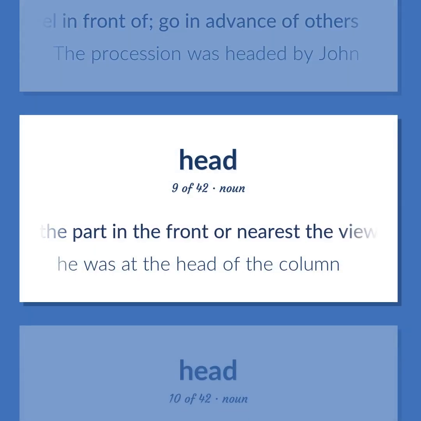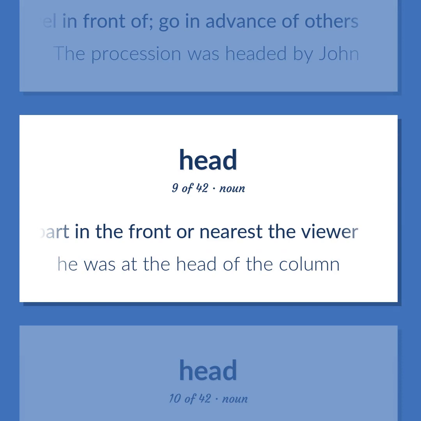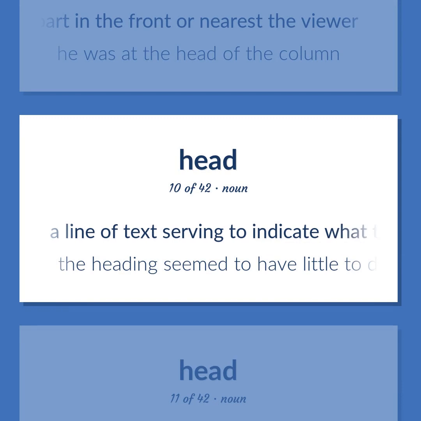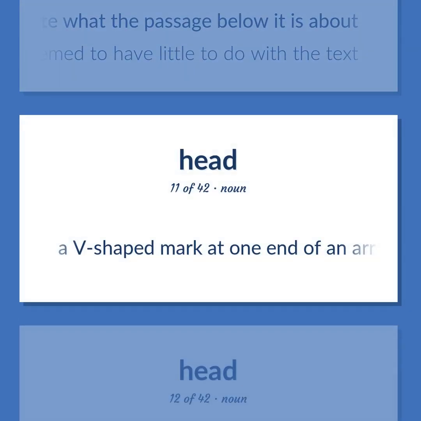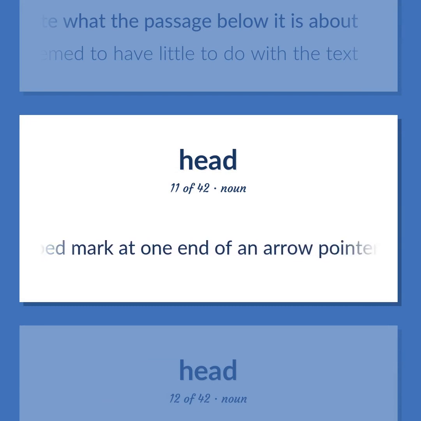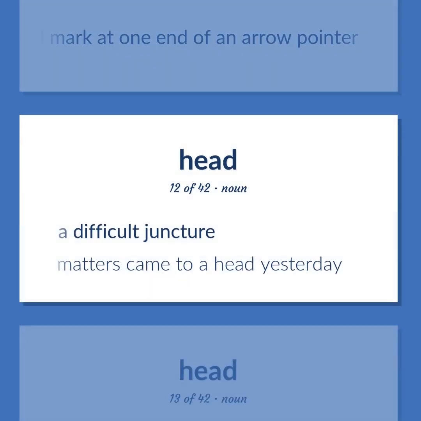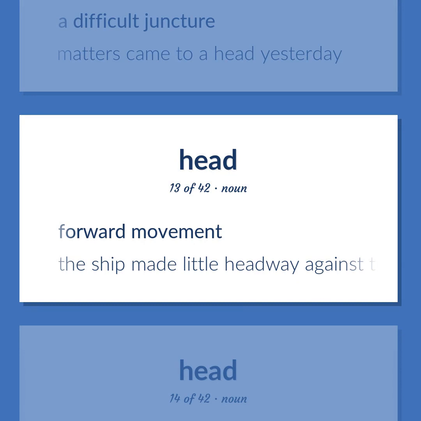The part in the front or nearest the viewer. He was at the head of the column. A line of text serving to indicate what the passage below it is about. The heading seemed to have little to do with the text. A V-shaped mark at one end of an arrow pointer. A difficult juncture. Matters came to a head yesterday. Forward movement. The ship made little headway against the gale.